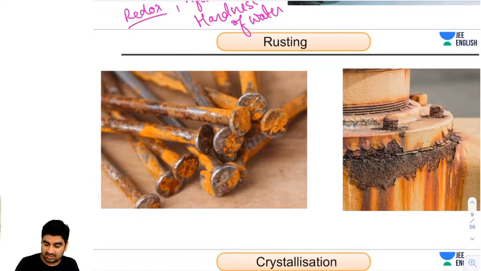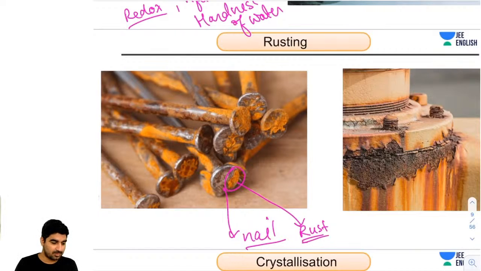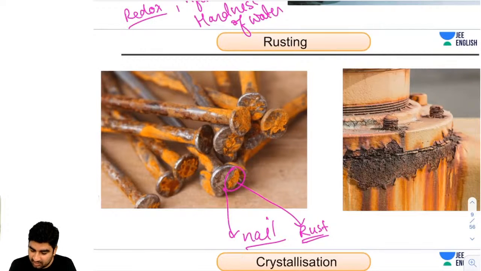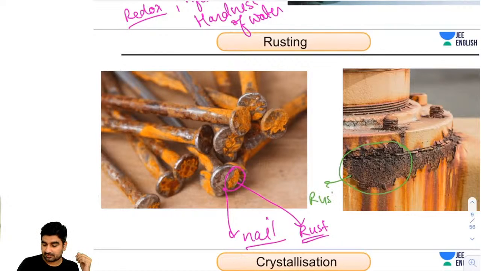Yes, I can see here these are called nails, and here you can see this is rust. And here again, on the right side, this is also rusting.